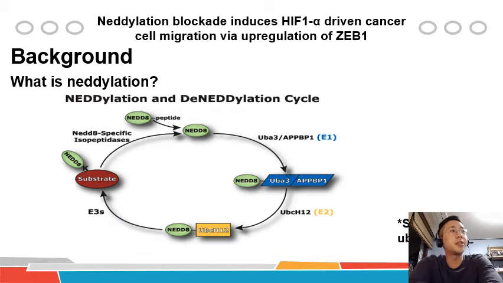So, what is neddylation? Neddylation is a post-translational modification very similar to ubiquitination. Neddylation goes through a process where the ubiquitin-like protein NEDD8 becomes activated by the enzyme E1 and gets delivered to the enzyme E3 by the enzyme E2. However, the enzyme E3 could differ depending on the target substrates.